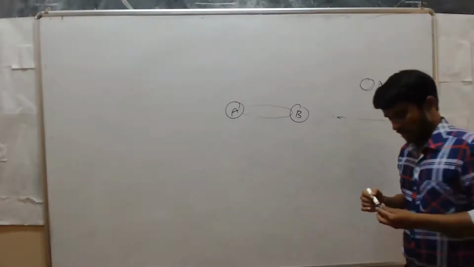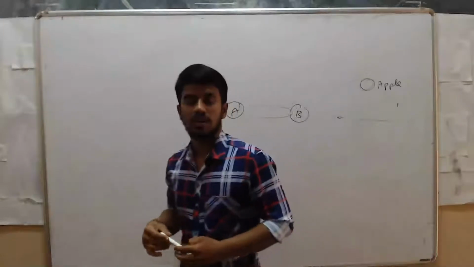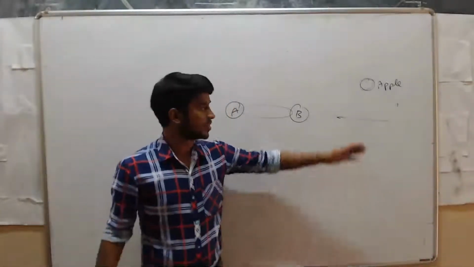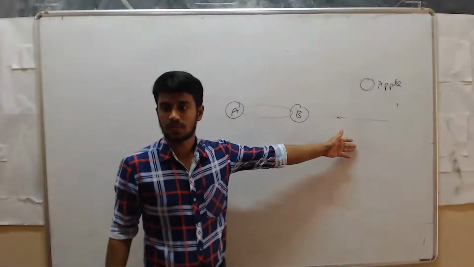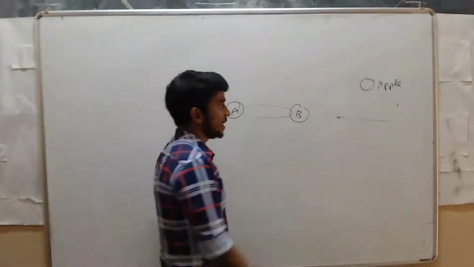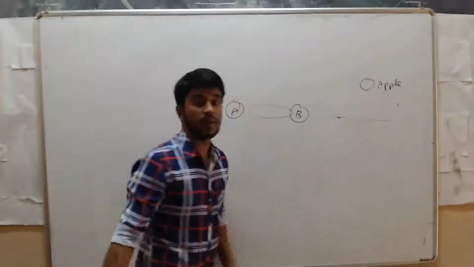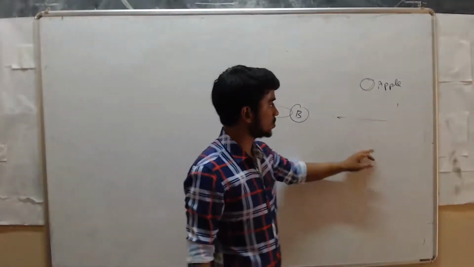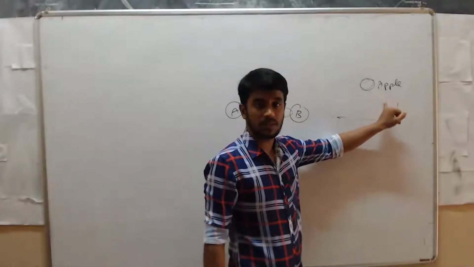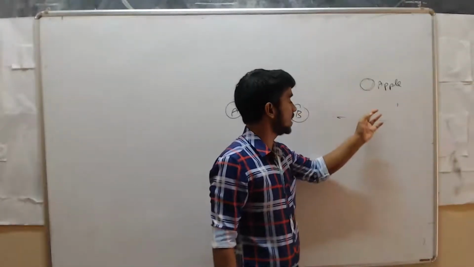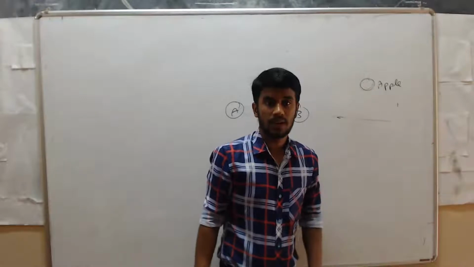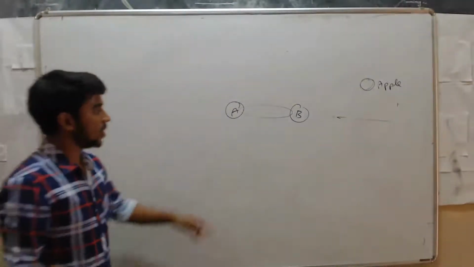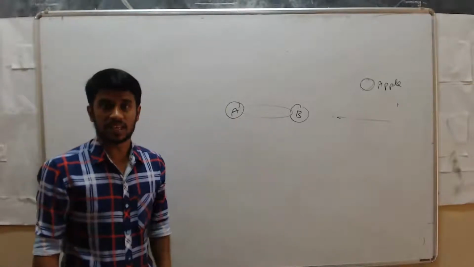Even our mass is negligible in front of earth, because earth's mass is very huge. So the force of attraction depends on the masses. Here the mass of the earth is more and the mass of the apple is very small, so that's why earth attracted the apple. So in this universe, all the objects attract each other.